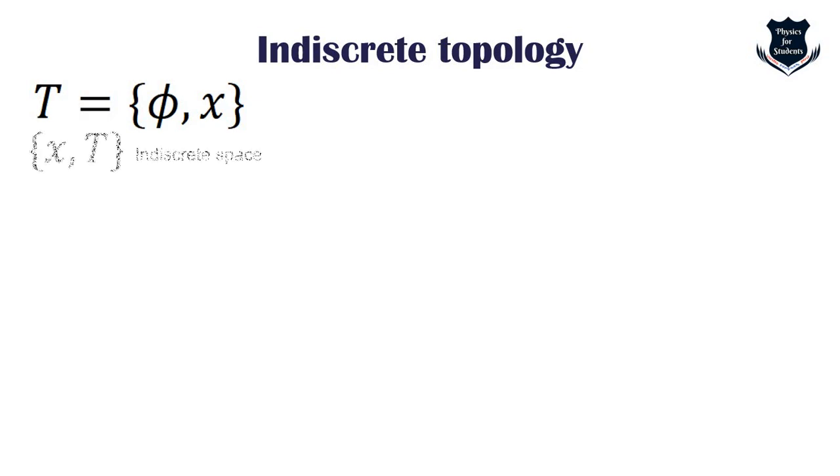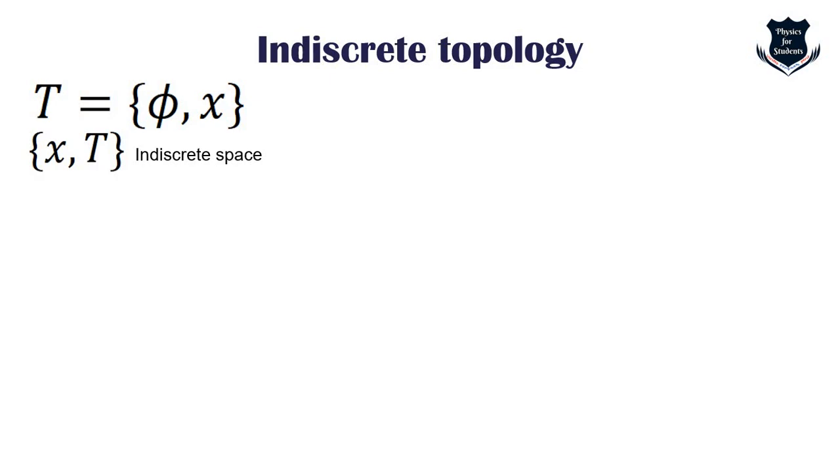Now we come to indiscrete topology. We are done with discrete topology, and I think you have got a fairly basic intuitive understanding of it. Now, technically, the collection consisting of the empty set and the set X itself is always a topology on X. This is called the indiscrete topology on X. In other words, the collection {∅, X} is an indiscrete topology, and (X, T) is an indiscrete space.